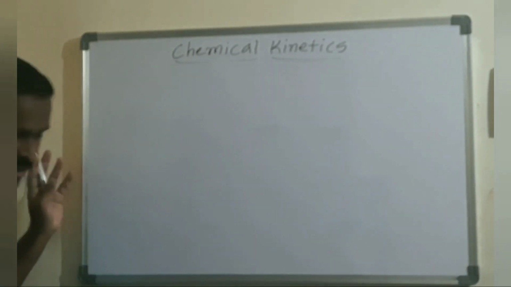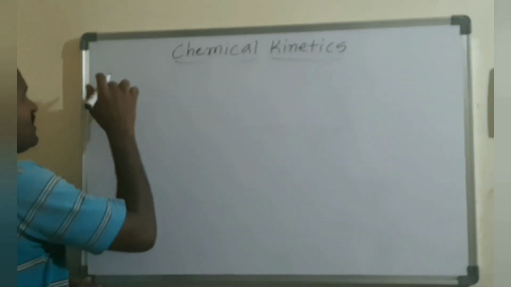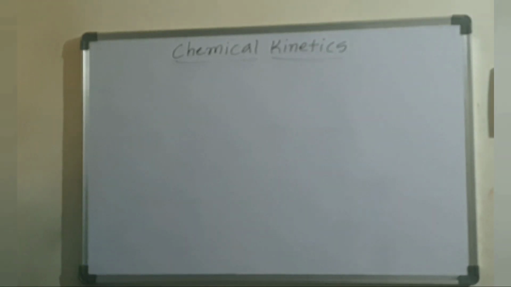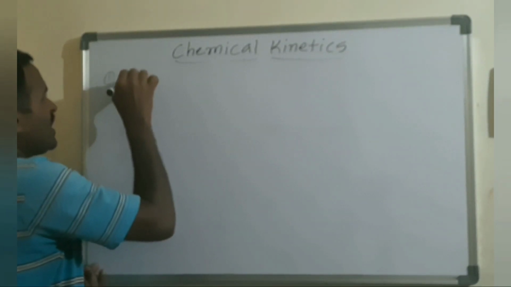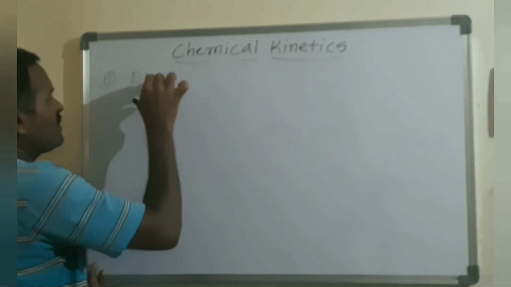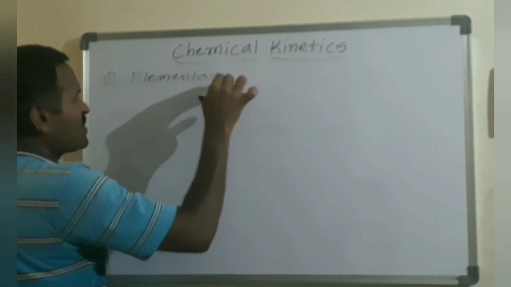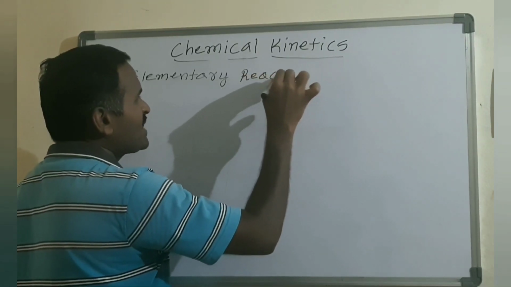These three we will discuss. First one, elementary reaction, and this classification is based on the number of steps involved between the reactant and product. Elementary reaction is nothing but the reaction which is completed in a single step.